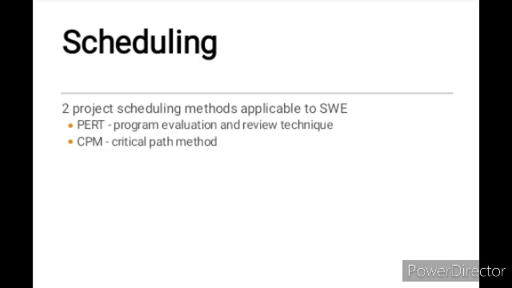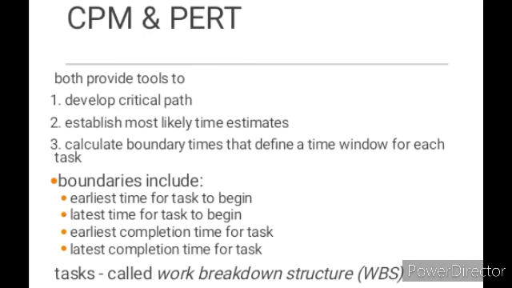There are two methods available: program evaluation and review technique, PERT, and critical path method, CPM. CPM and PERT both provide tools to develop the critical path. They use most likely time estimates. Calculate boundary times that define a time window for each task.